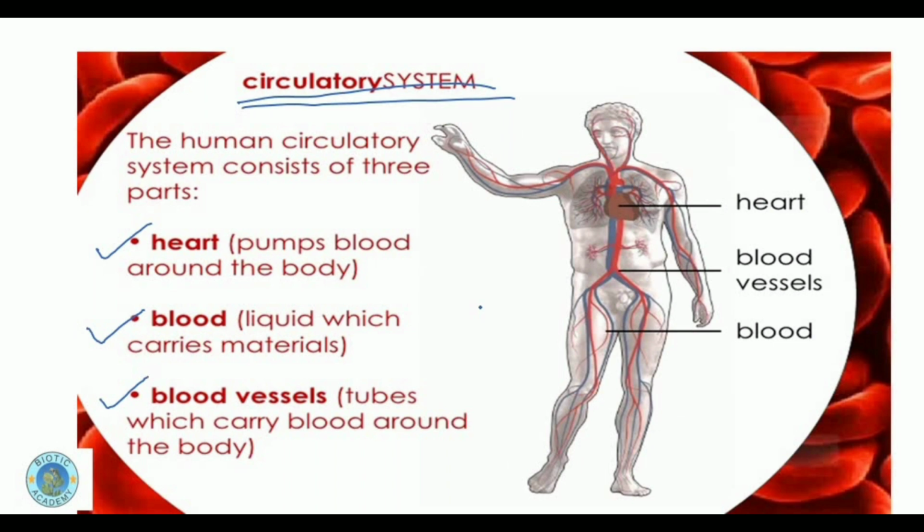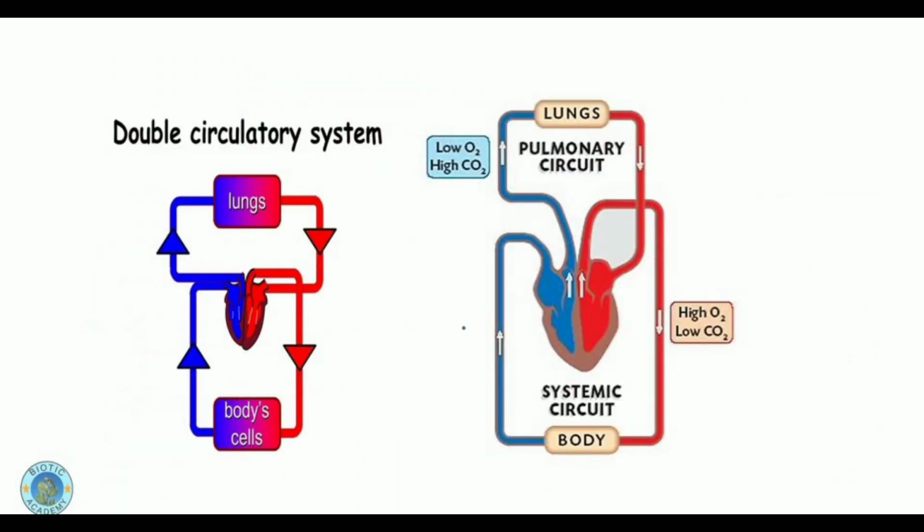So in order to cope with the requirements of the body, we have a double circulatory system in our body. This double circulatory system has immense importance in the body with reference to transport, as it basically helps the body to retain blood pressure throughout the body.